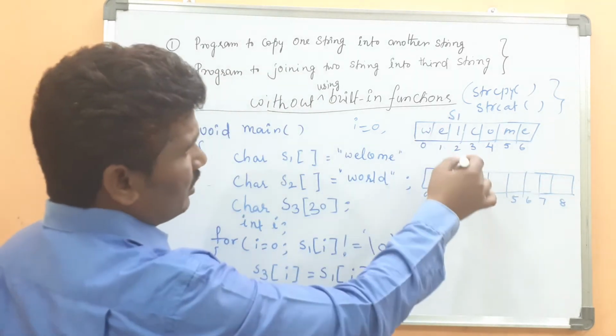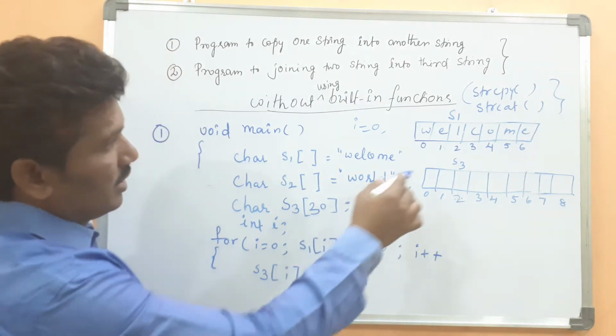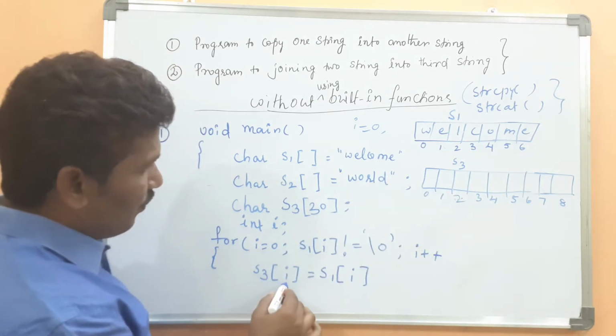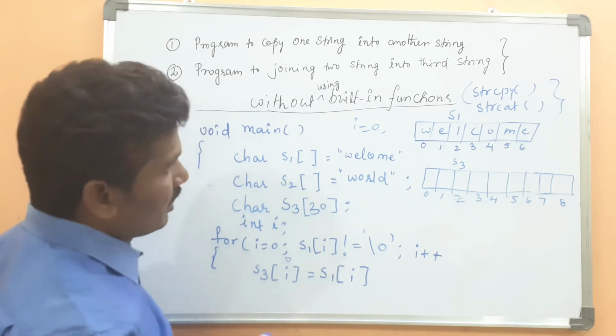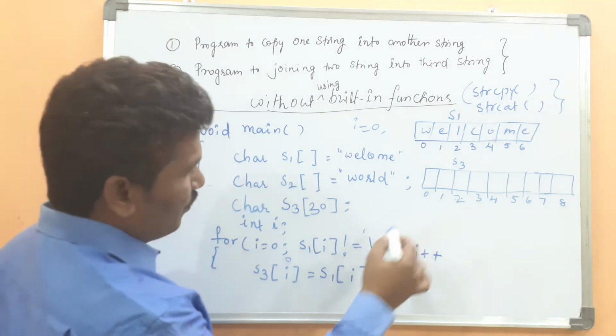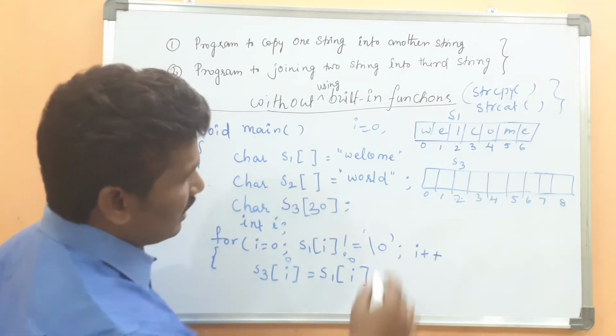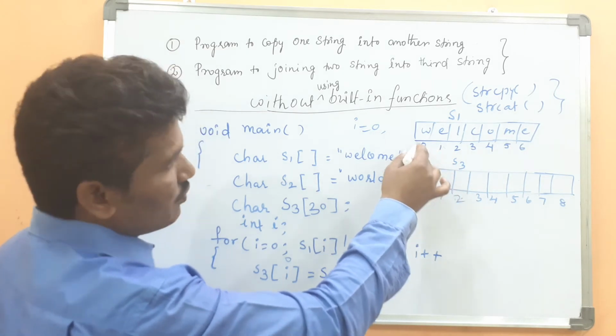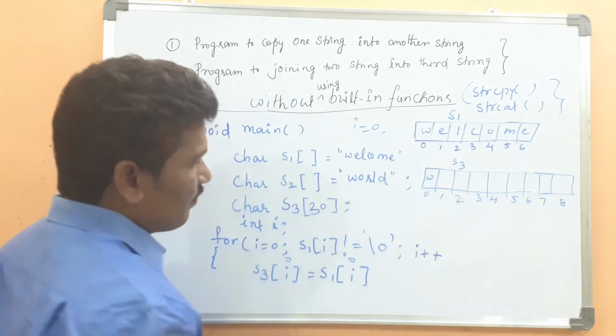This is s1, this is s3. S3 of 0 equal to s1 of 0. What character will be there in s1 of 0? W will be placed here.